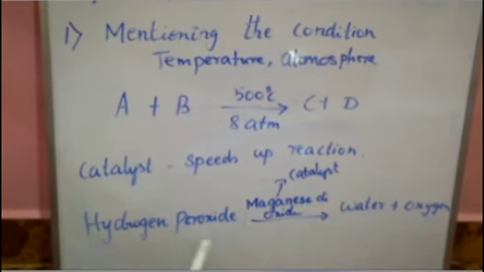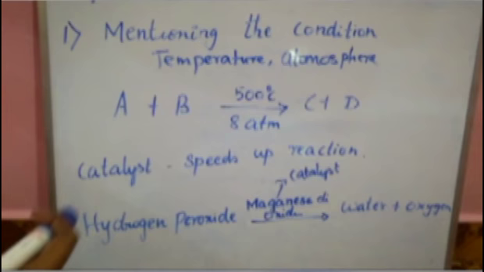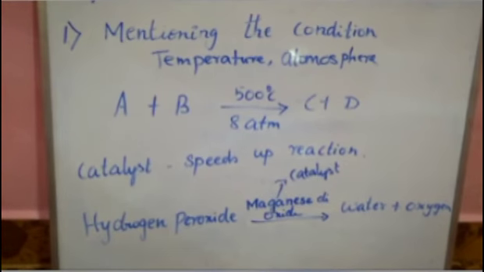Hydrogen peroxide reacts and forms water and oxygen in about 10 minutes. If we add this catalyst, then the reaction will take place in a very fast manner and will be completed within 1 minute. This is why we use a catalyst, in order to speed up the reaction. The work of a catalyst is that it will not be involved in the reaction, but it will just speed up the rate of reaction.